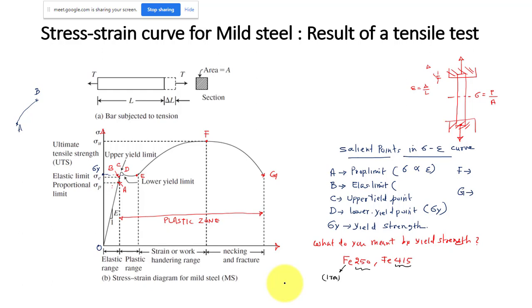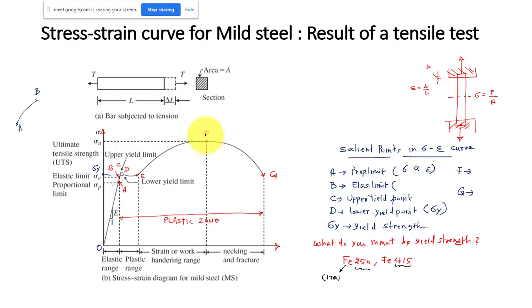So that is the meaning. It is not going to break after 250 megapascal, because it can take much more load after yield strength. Yield strength is somewhere here only. It will not break. The breaking point is here. It can go up to the ultimate stress. So if you take a mild steel bar and apply a stress of 250 megapascal, it is not going to break, but it will just enter from the elastic state to the plastic state.